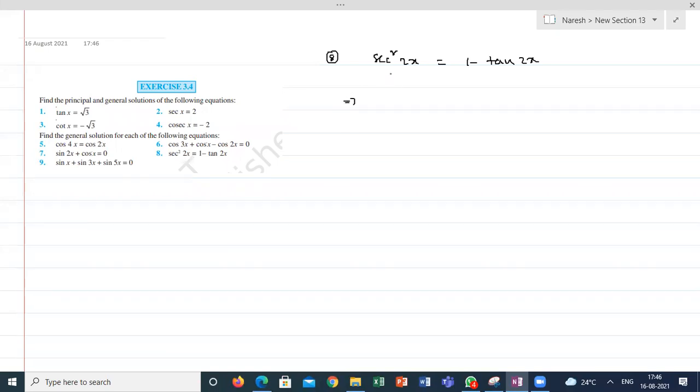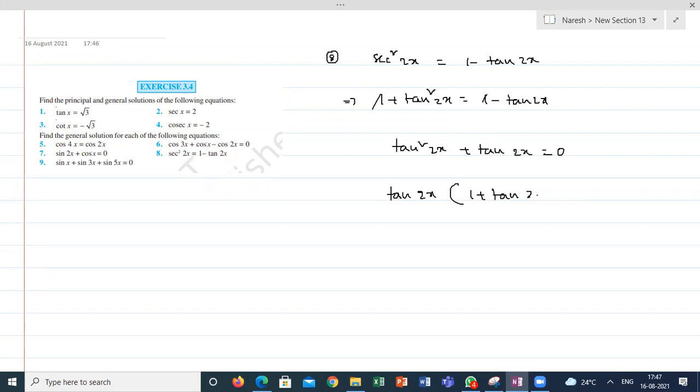So we know secant square theta is equal to 1 plus tan square theta. So this can be written as 1 plus tan square 2x is equal to 1 minus tan 2x. So 1 cancels. This can be written as tan square 2x plus tan 2x is equal to 0. If I take tan 2x common, this will be tan 2x times (1 plus tan 2x) is equal to 0. So tan 2x is equal to 0 or 1 plus tan 2x is equal to 0.